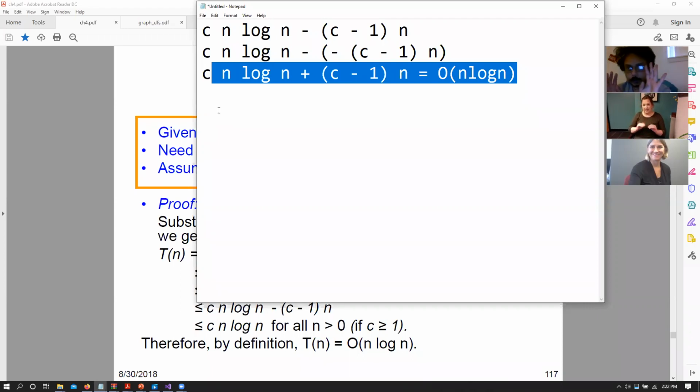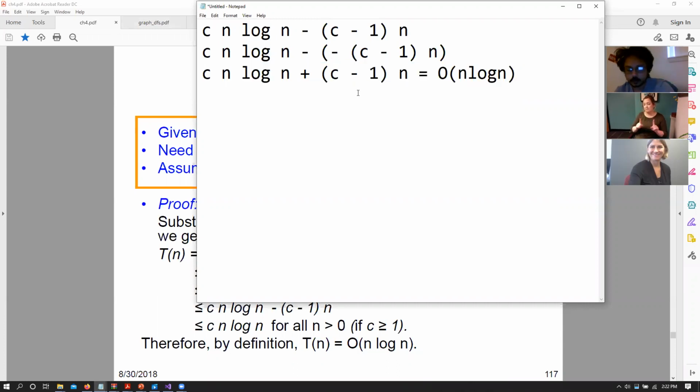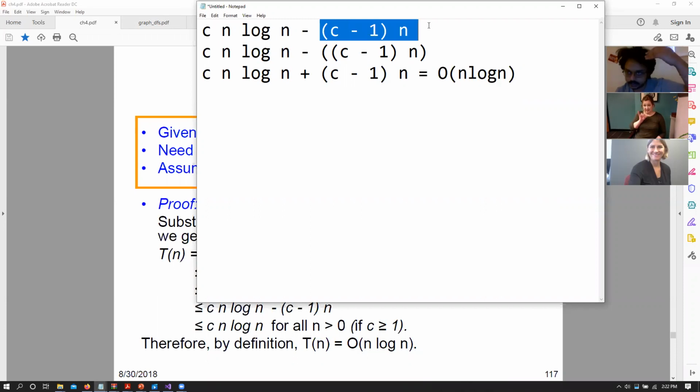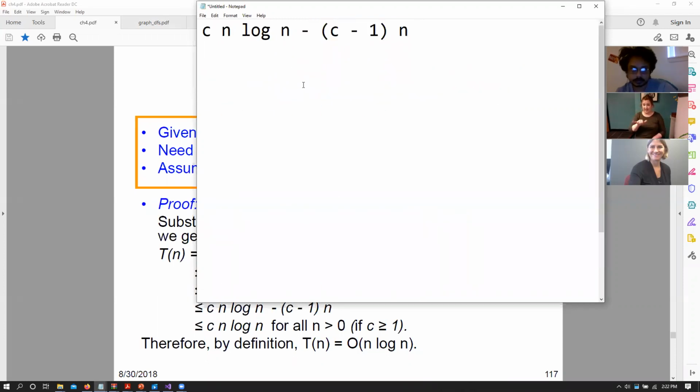Okay, so I know that it would be clearer with the limits, but let's just consider this particular thing. Forget about the limits for now. Let's say that this particular equation, n times (c minus 1), was positive. If this was positive, do you agree that T of n is equal to big O of n log n?